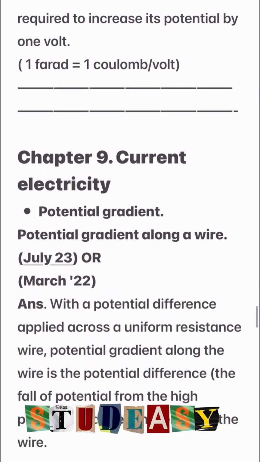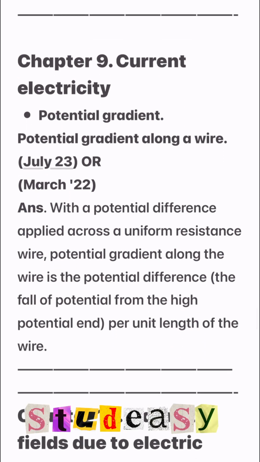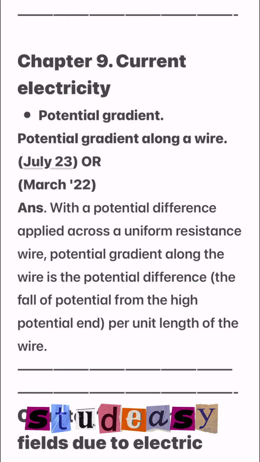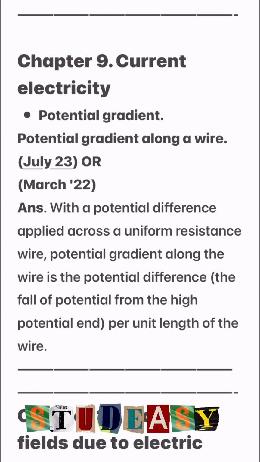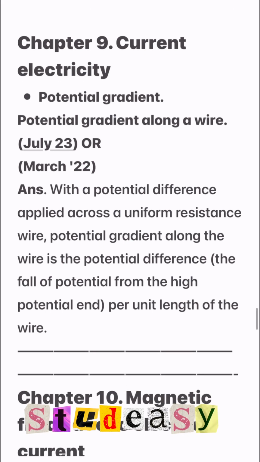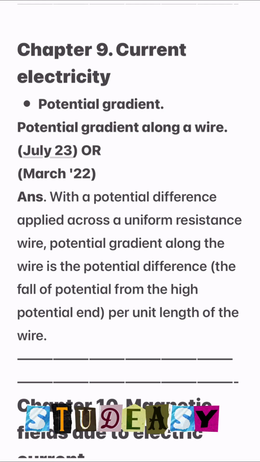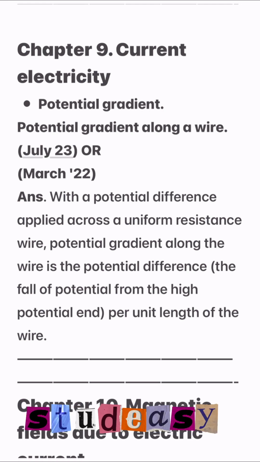Now let us see the definitions of chapter number 9, current electricity.